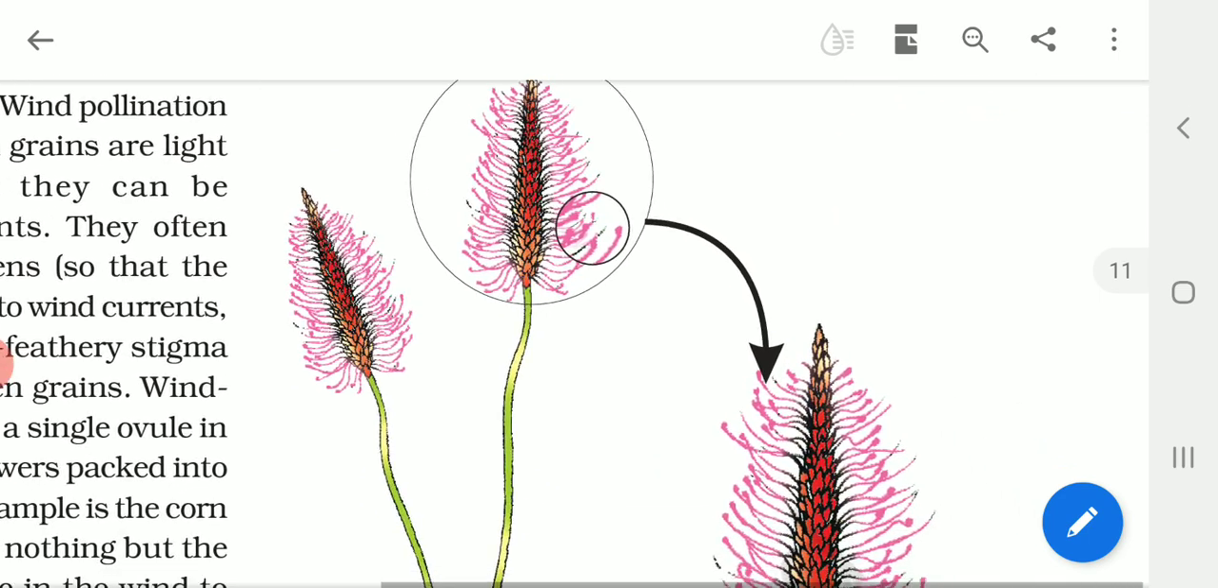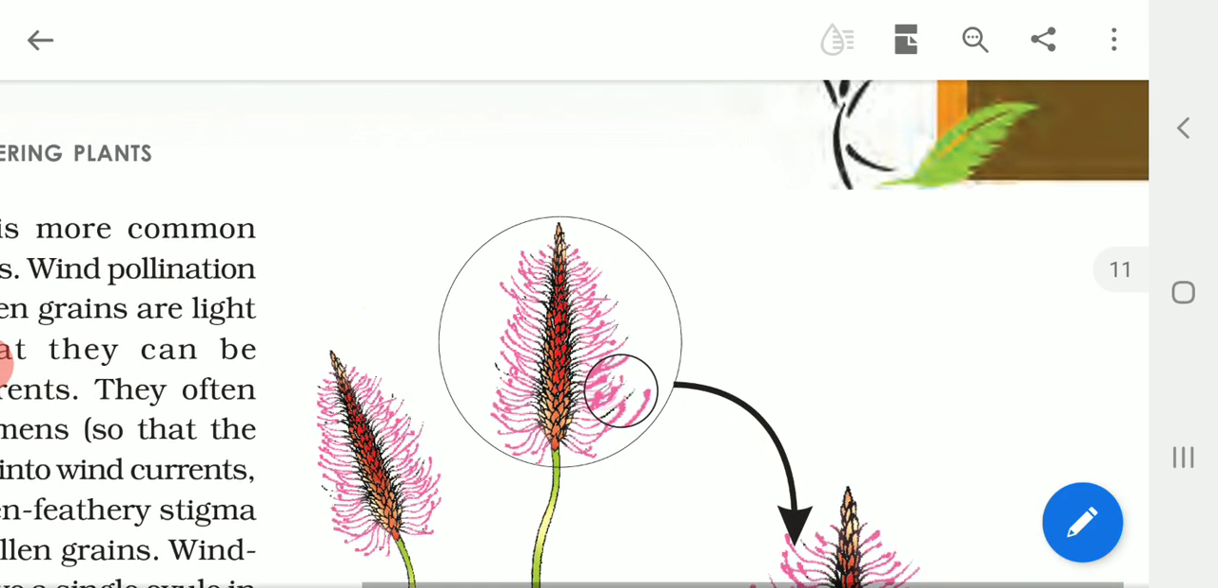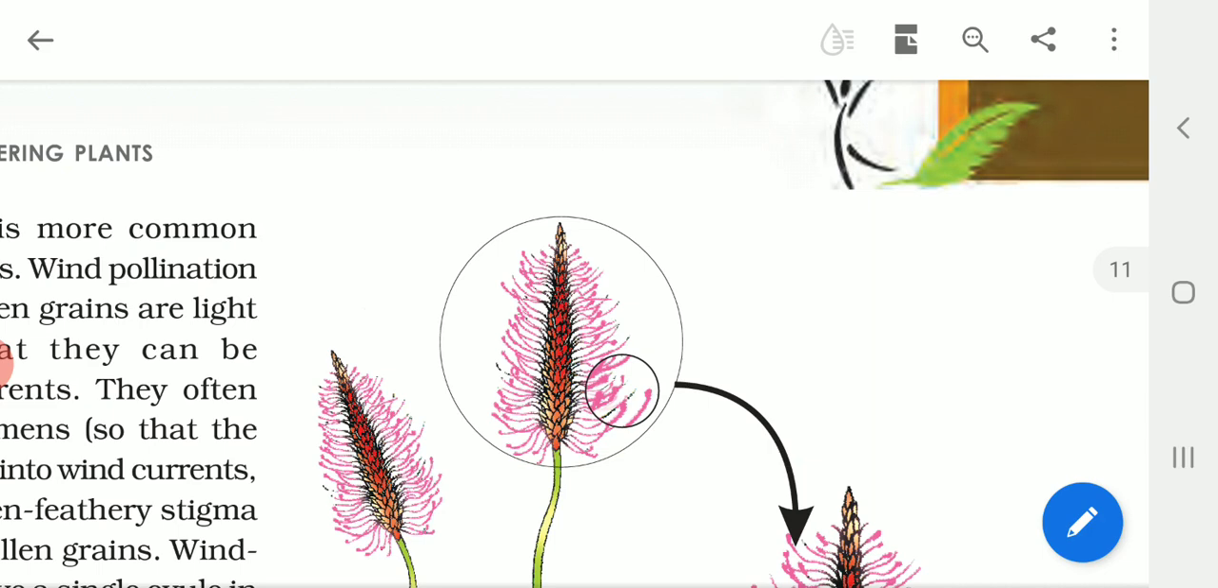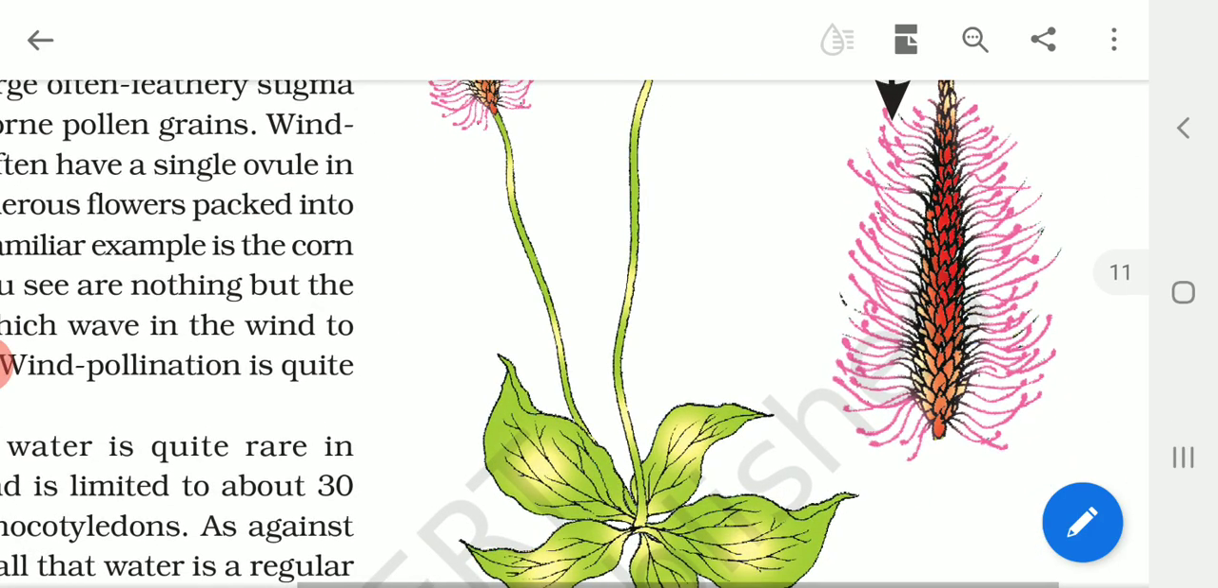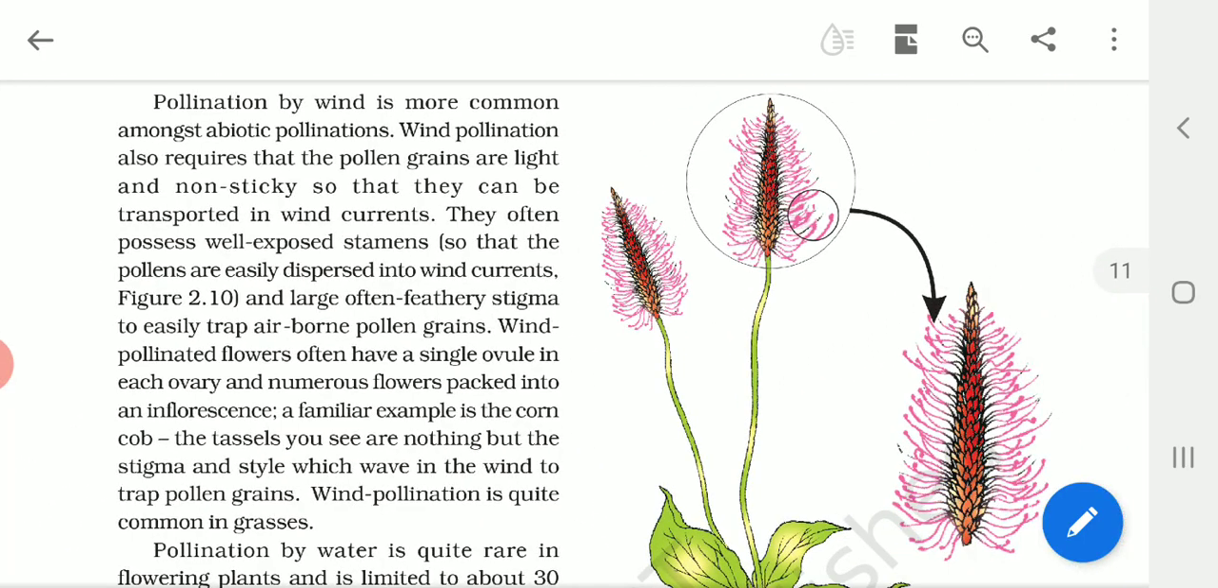Look at the stamens. The flowers have stamens very well exposed, so that the pollen can be easily dispersed by wind currents, by air, to different distant places. And what about the stigma? The stigma is feathery, because it has to trap the pollen grains which are present in the air. And what about the ovule? Usually the ovary consists of a single ovule. And here the flowers are very numerous. They will usually be packed into a very small inflorescence, like for example in the case of a corn cob. So these are some adaptations of plants which are pollinated by wind.